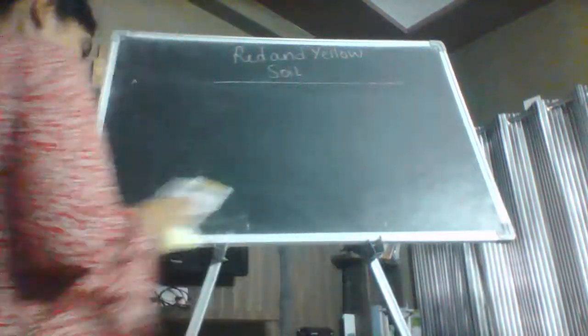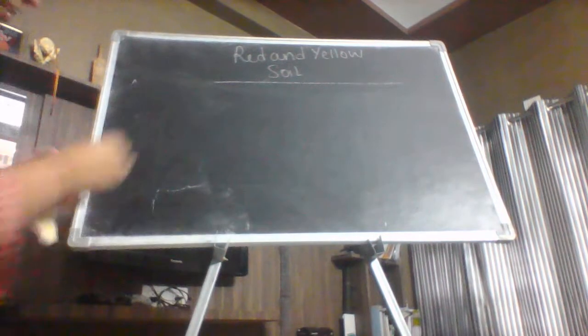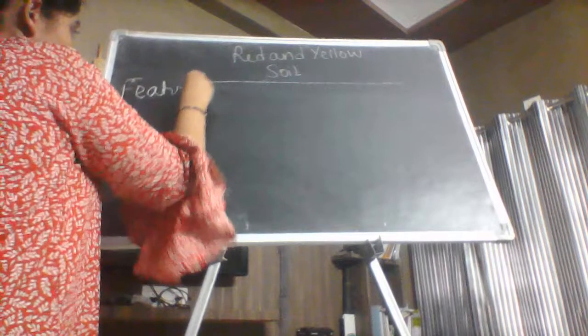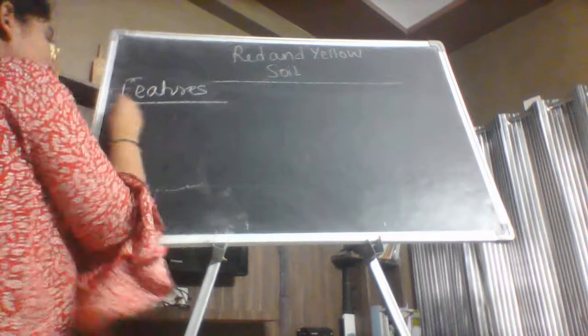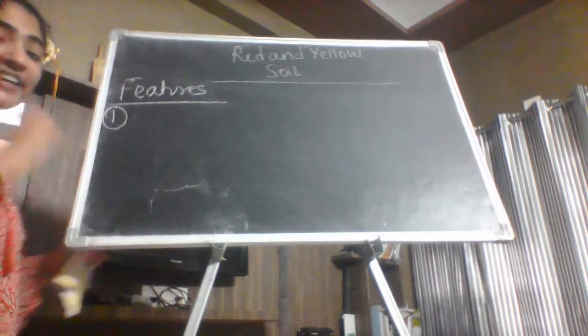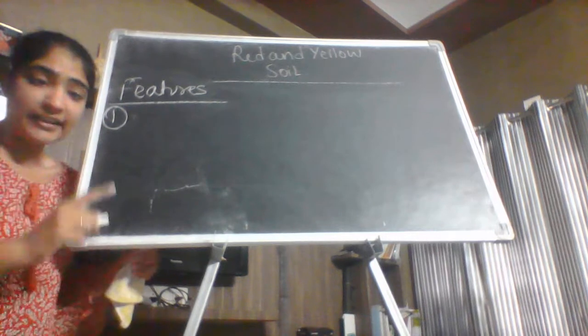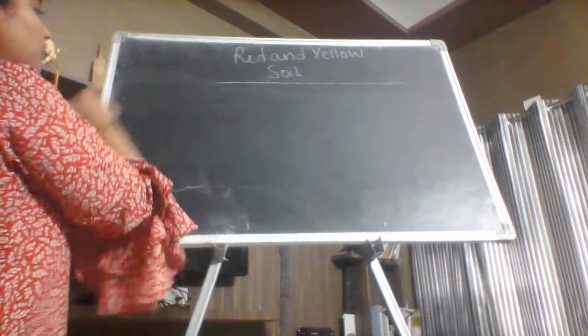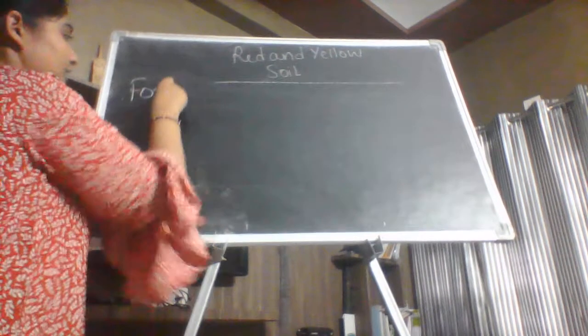So the first thing in the red and yellow soil we have discussed is the features. First we have discussed the formation of the red and yellow soil.